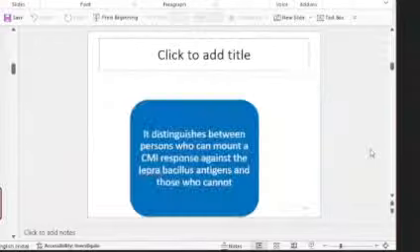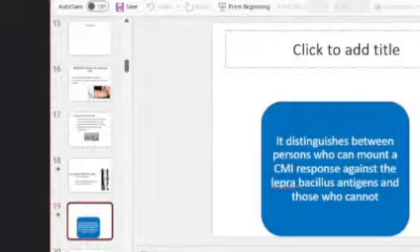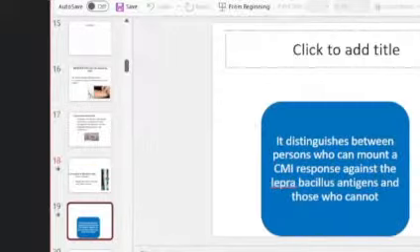That is because the late reaction tells you the cell-mediated immunity of that person against lepra bacillus. If he develops this nodule, that means he can mount an immune response against lepra bacillus. So that's why it is considered to be meaningful.